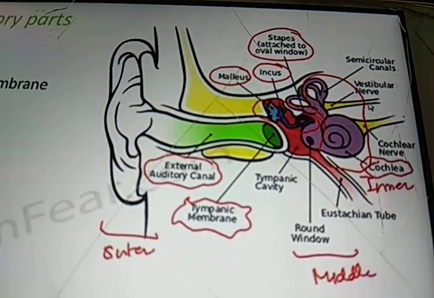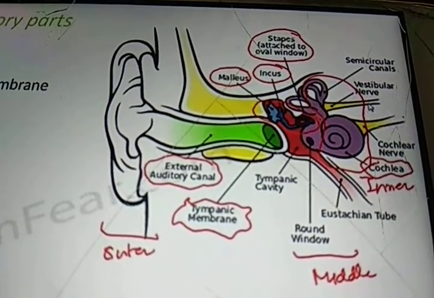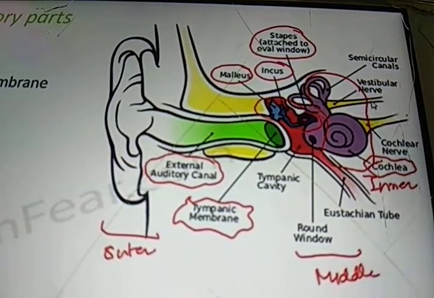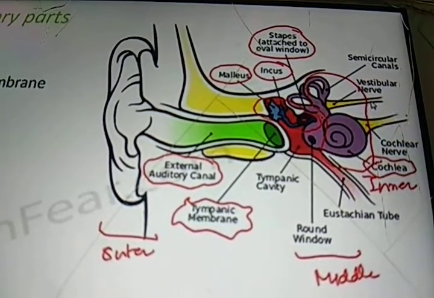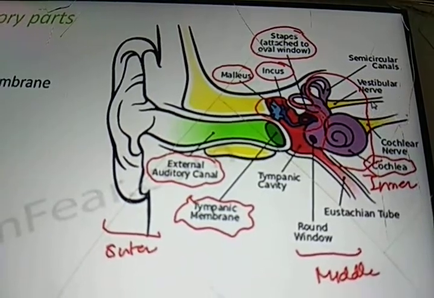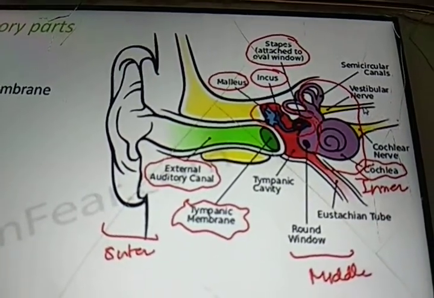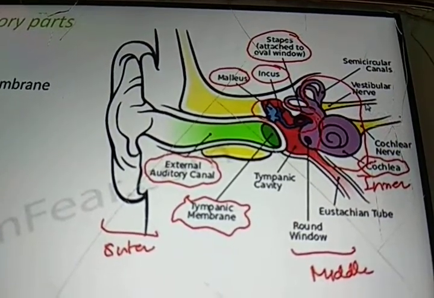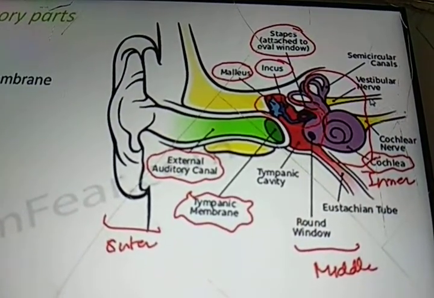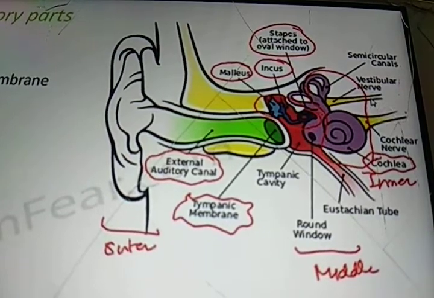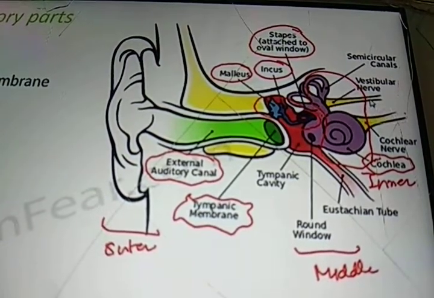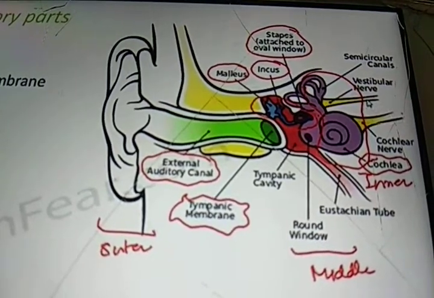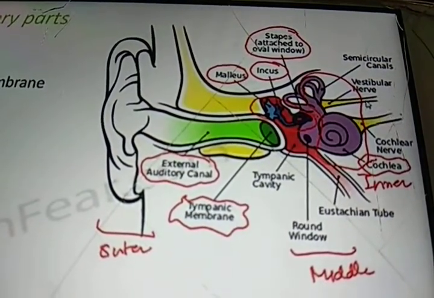These nerves connect the ear to the brain, because the ear helps you to perceive the sound, but how do you understand what you are hearing? I will give you a small example. Let us suppose that your friend is calling you by your name. Your ear will help you to listen to what he is saying. For example, suppose he says "come here." The ear will help you to hear these two words, come here.